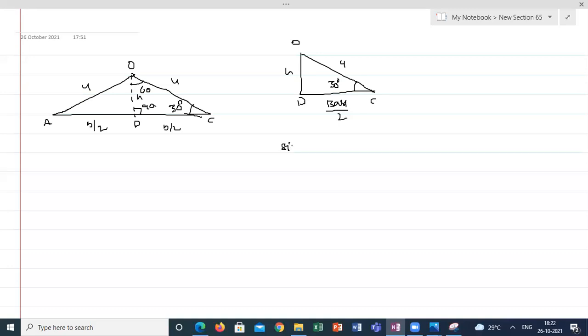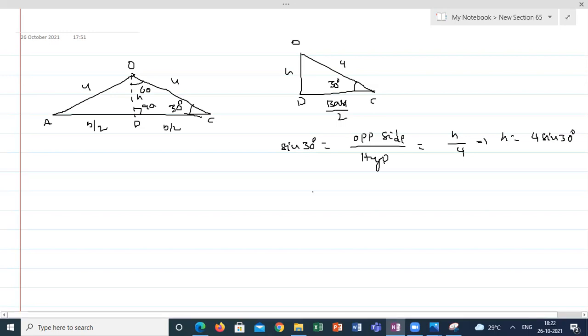What is the sine 30 value according to definition? Opposite side by hypotenuse of the triangle, correct? So H by 4. From here, H is equal to 4 sine 30. What is the cos 30 value?